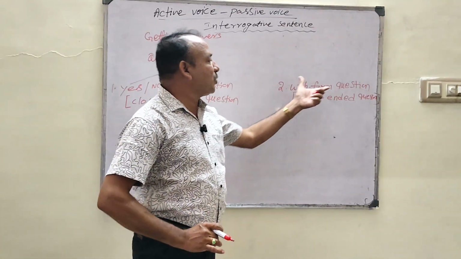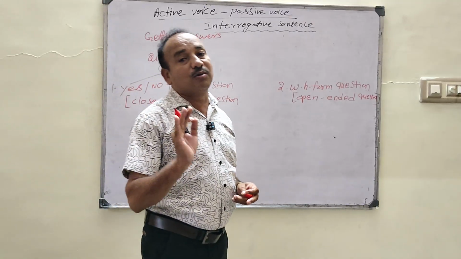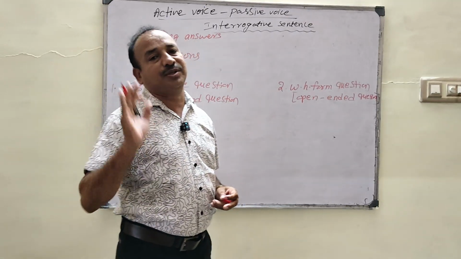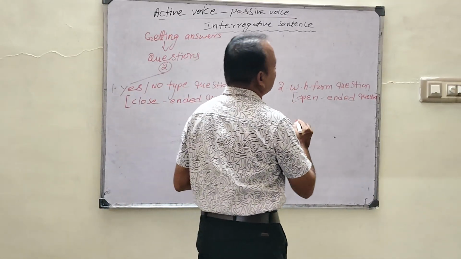So what are WH form questions? The question that starts with WH is called a WH form question. What are the WH form questioning words?